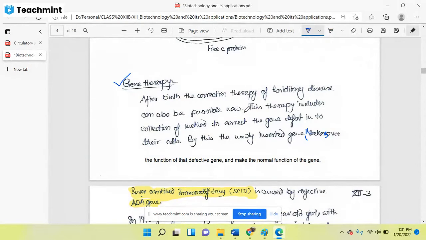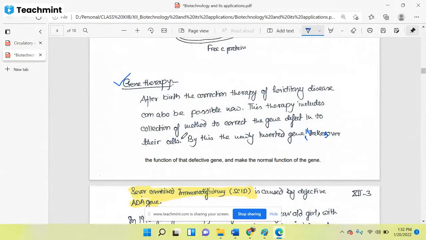So we can correct any gene defect after birth too, but if we can correct this defect before birth, then that would be so much more beneficial. Later in this topic, we will see how essential it is to correct the gene defect in the embryonic period, or during the embryonic stage. So after birth, the correction therapy of the hereditary disease can also be possible now. This therapy includes a correction method to correct the gene defect in their cells.